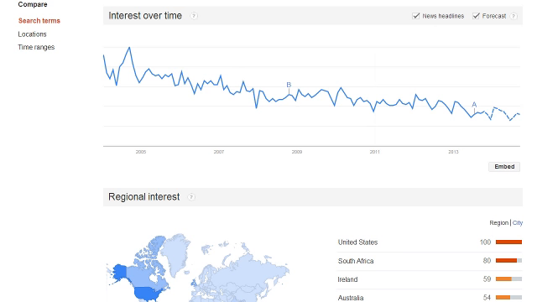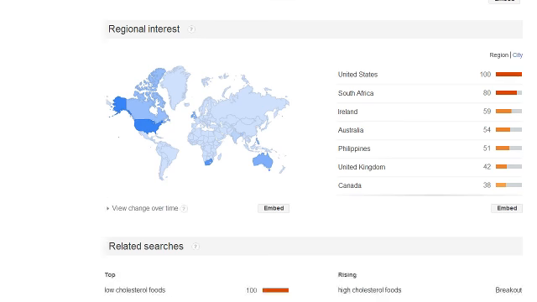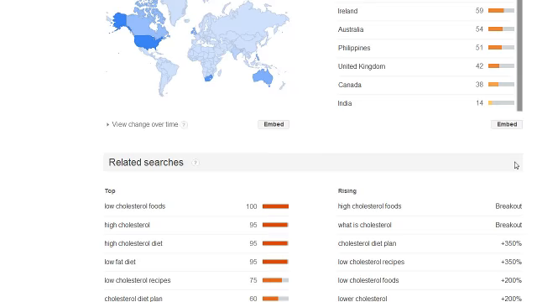Now, that doesn't necessarily mean that there isn't a specific buying market in it. Maybe you need to switch the keyword term. If we look down deeper, we can actually see the regional interest. The regional interest shows that the majority of people are in the United States, then South Africa, then Ireland, Australia, and so forth.